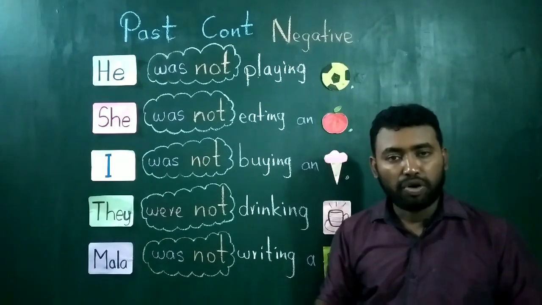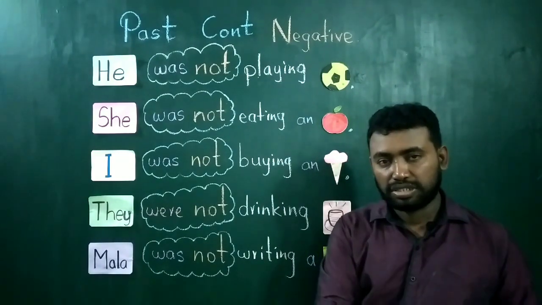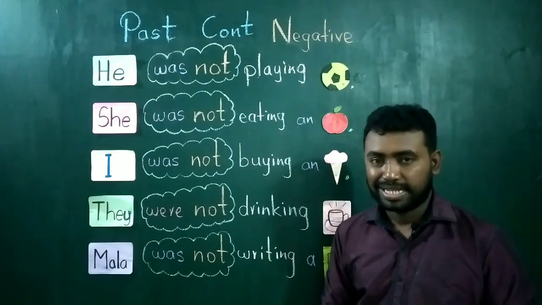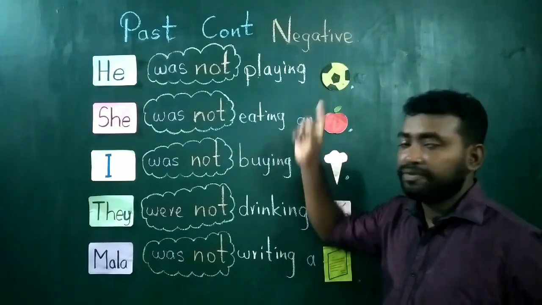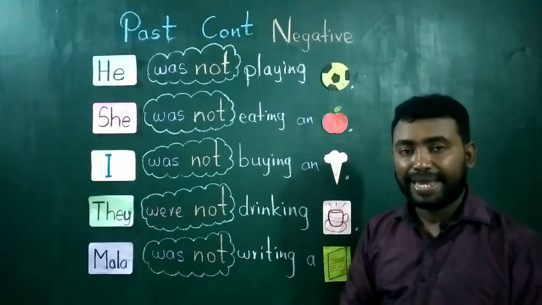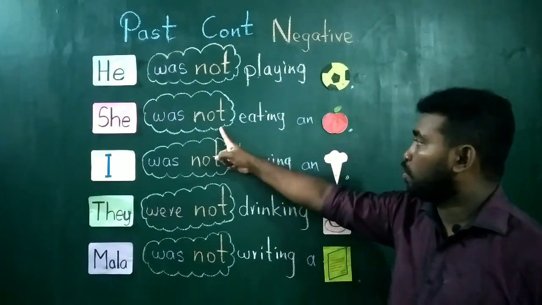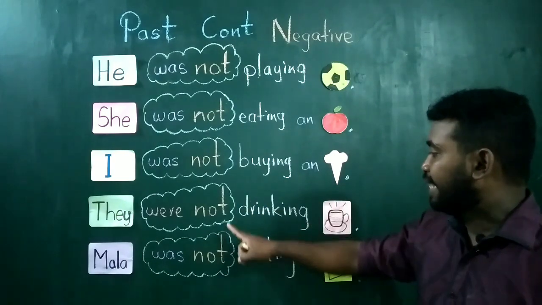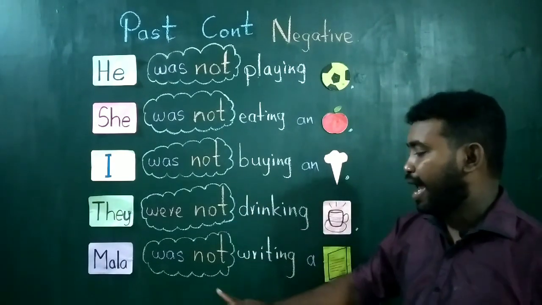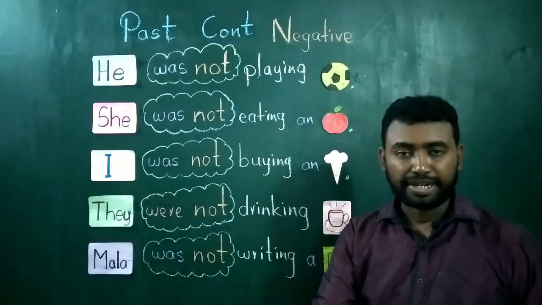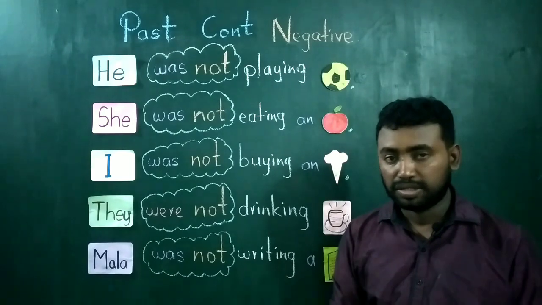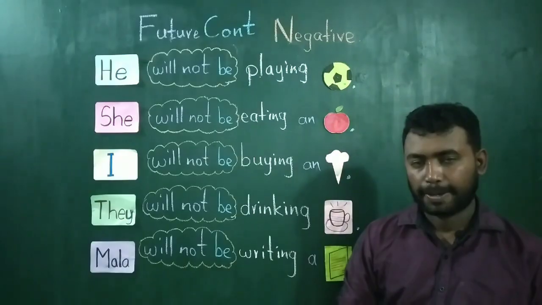The contracted form of was not is wasn't. Were not, weren't. So either you can say he was not playing football or he wasn't playing football. She wasn't eating an apple. I wasn't buying an ice cream. They weren't drinking coffee, and Mala wasn't writing a letter. Was not, wasn't, were not, weren't. Don't forget.